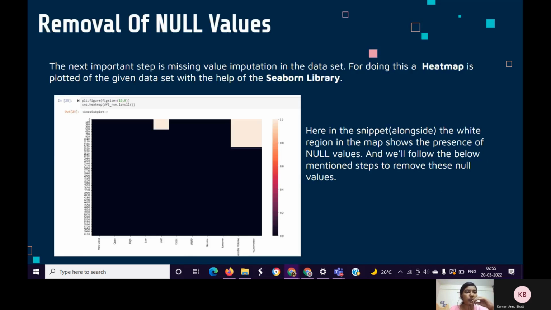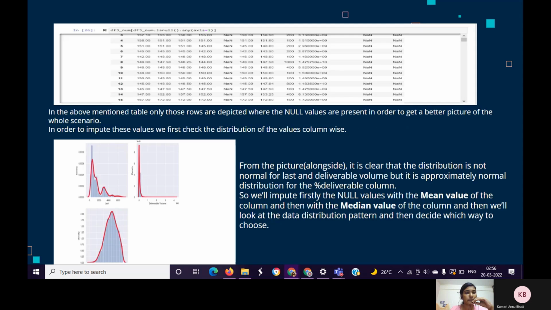A heat map has been plotted using the Seaborn library, and the white region in the heat map shows the columns where null values are present. The above table shows the rows that have null values to better understand the whole scenario.